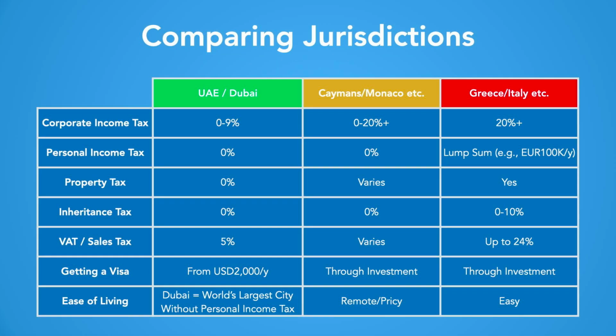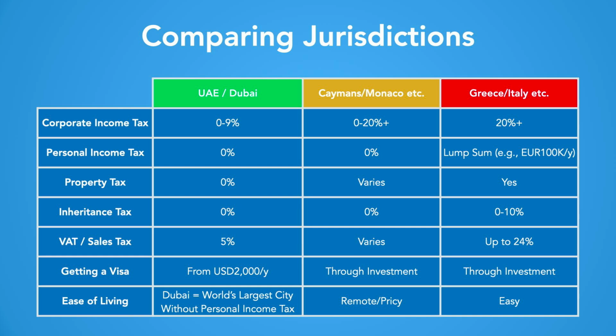While there are a number of countries you can move to, only the UAE meets all criteria from low corporate taxes to no personal income taxes. You can obtain a 2-year renewable visa by simply establishing a business, even if you don't generate revenues.